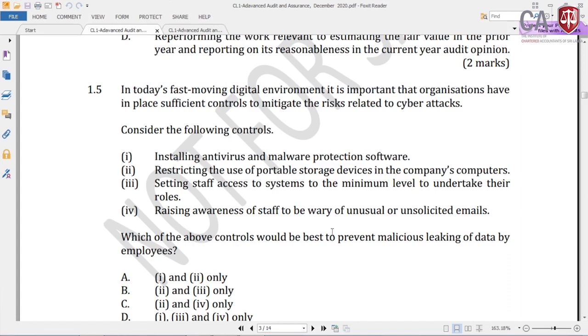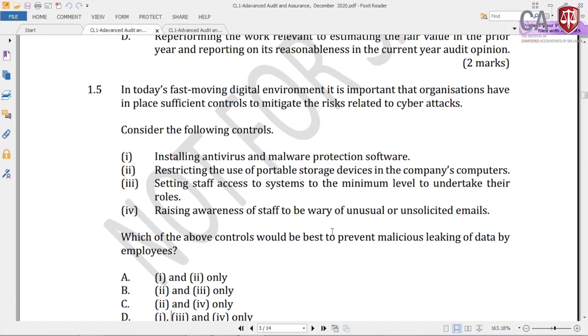D. Raising awareness of staff to be wary of unusual or unsolicited emails, right? A lot of unusual emails come to us too. That is awareness. We tell them, unusual emails are coming, don't look at them, don't click them, don't enter anything, and don't forward the data. We tell that. It is a good internal control of a company, making people aware.